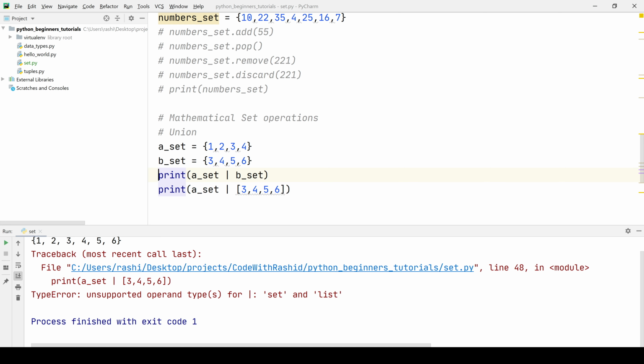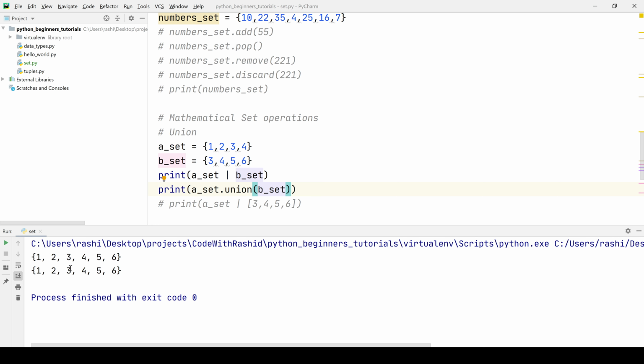But if we use a set function, then we can easily achieve this. So instead of an OR operator, we can achieve the same result here. Let's say we print A underscore set. A set has a function union that we can use, and the second argument is B underscore set. If I run the program, you will see that the output is the same, 1, 2, 3, 4, 5, 6, in both scenarios.